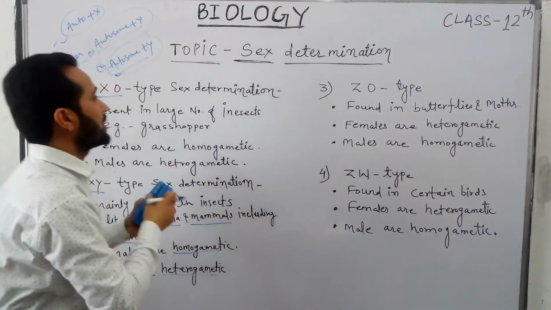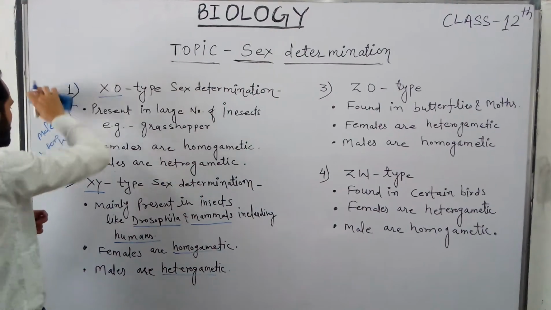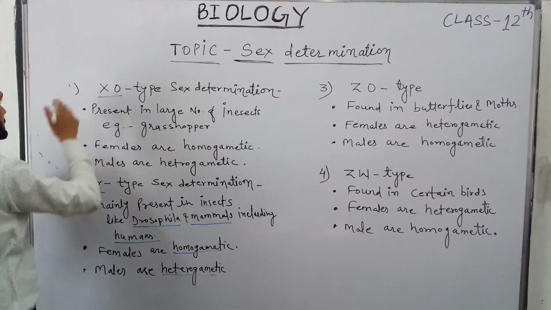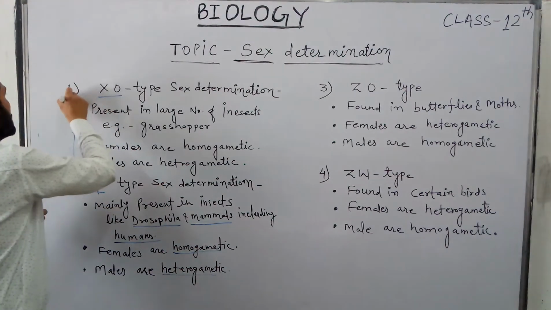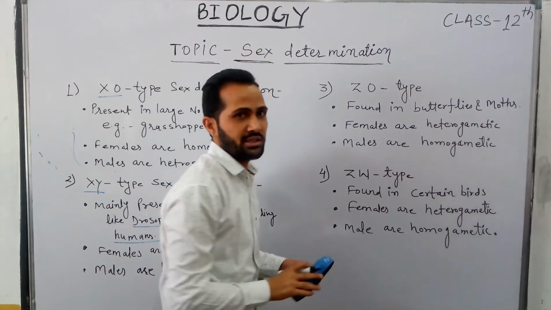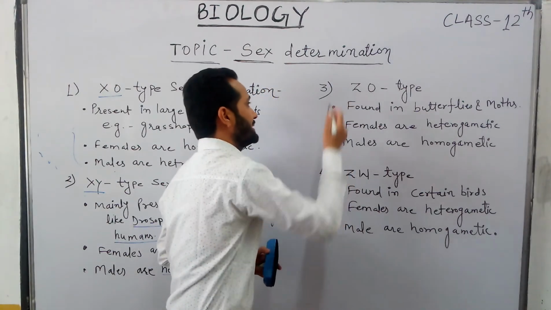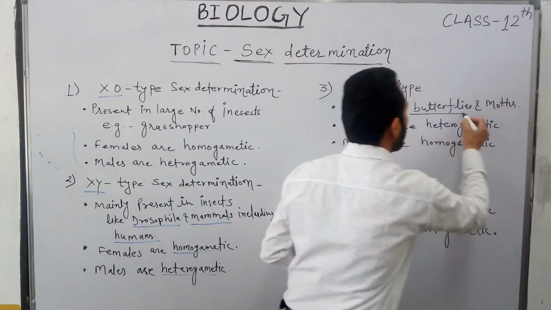Now let's move to our third mechanism of sex determination. The third mechanism is Z0 type sex determination. It is found in butterflies and moths.